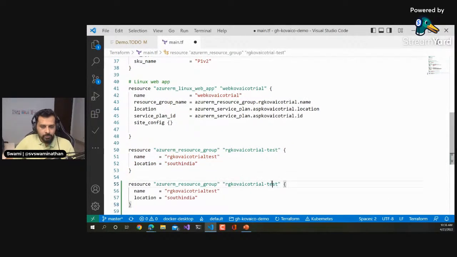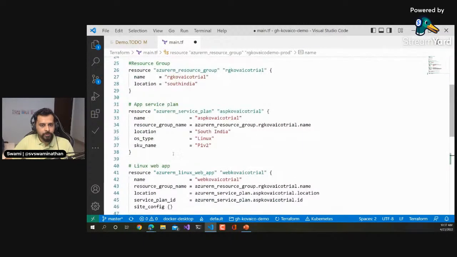So this one, I'll say maybe RG Coveco demo prod. Okay, that is the name; this name corresponds to the state, right? When Terraform maintains the state, it will maintain it against this name, and this is the actual name of our resource group. Okay, so I'm creating this resource group, and I'm also going to create this app service plan.